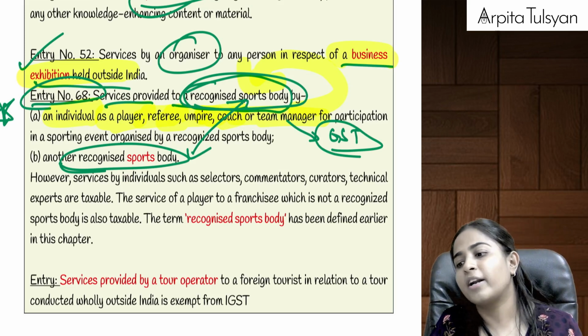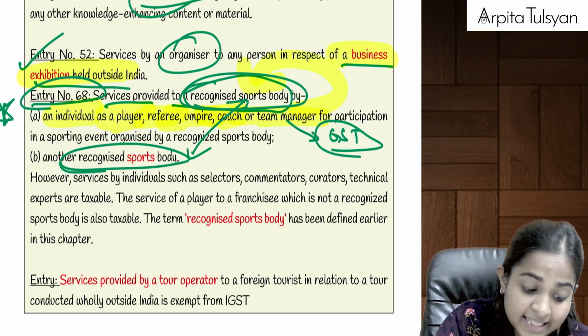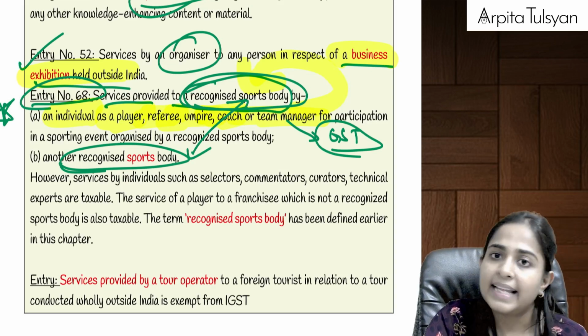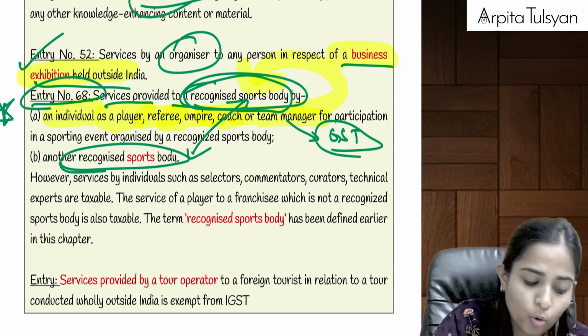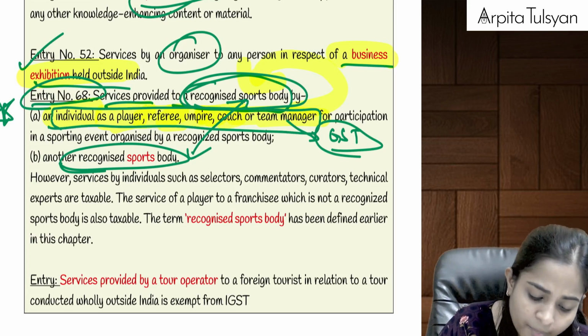You have got repeated questions on commentators providing the service, or a selector providing the services. That will be fully taxable. Only these 5 people, if they are providing the service, only then it will be exempted from GST.